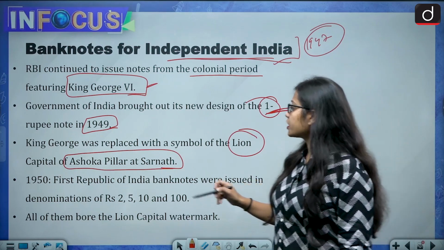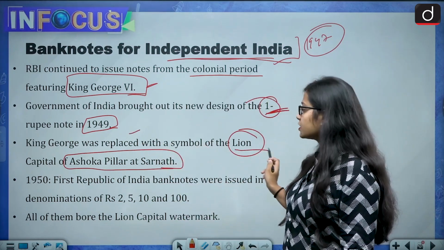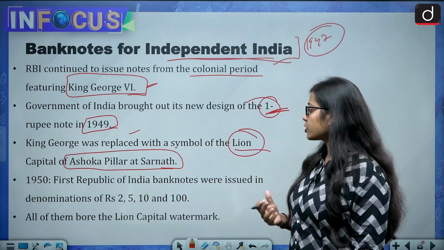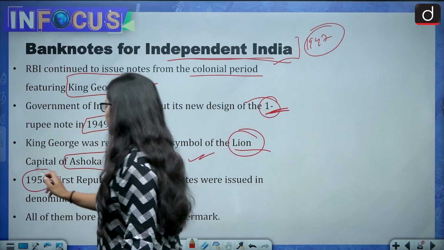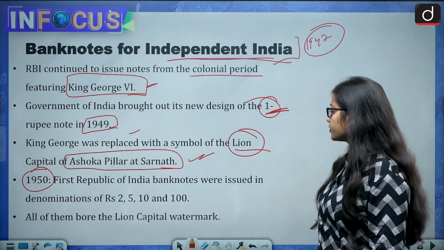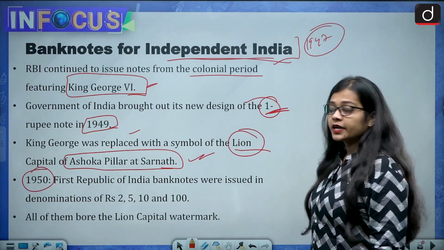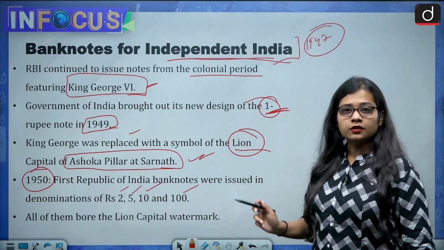Then in the year 1950, that is 1 year after, First Republic of India banknotes were issued in denominations of rupees 2, 5, 10 and 100.